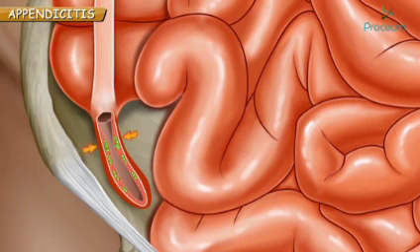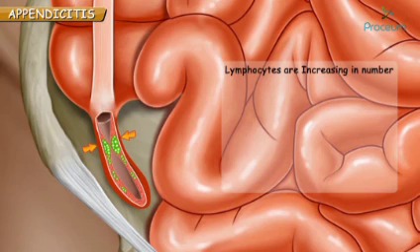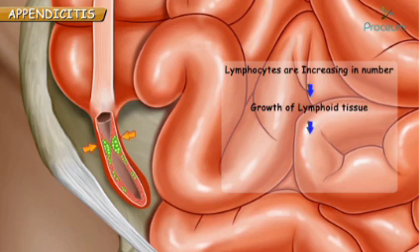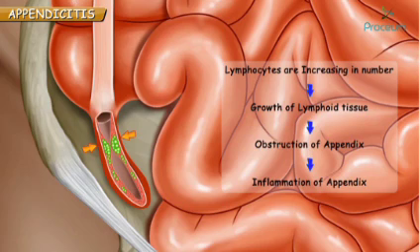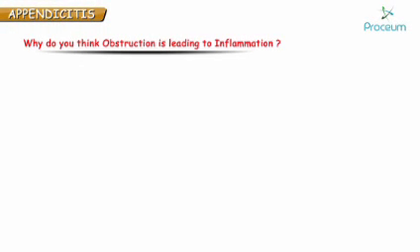Sometimes when there is hyperplasia of lymphocytes, lymphoid tissue outgrows, which may lead to obstruction of appendix. So, lymphocytes are increasing in number, which in turn leads to growth of lymphoid tissue and finally leading to obstruction of appendix and making it inflamed. Now, I want you to take a pause, think carefully and tell me, why do you think obstruction is leading to inflammation? Well, I'm going to talk about fecolith first and then I'll get back to this question.